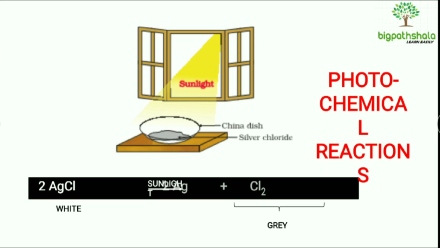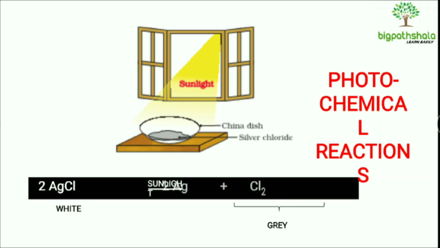So this example has been taken from the NCERT book. Here we are taking silver chloride whose natural color is white. After putting it in sunlight for some time, its natural color changes from white to gray, due to the formation of silver and chlorine. There is a printing problem over here.